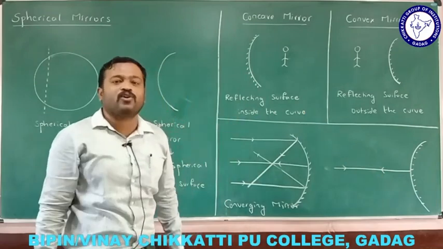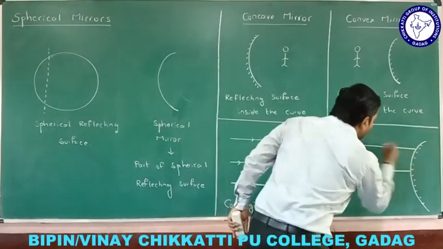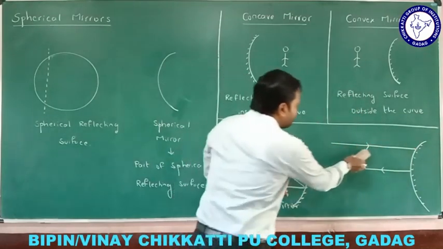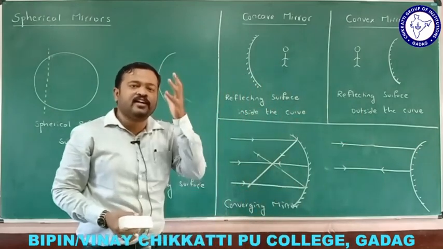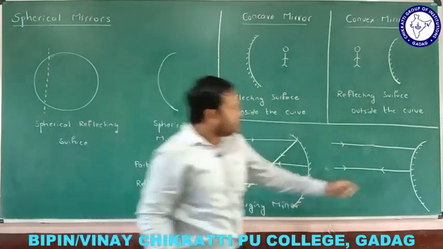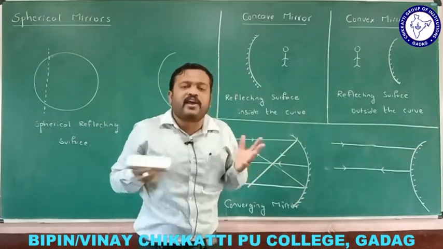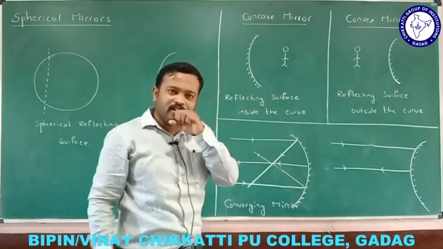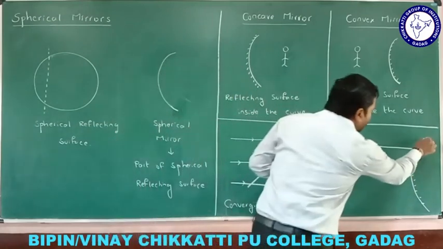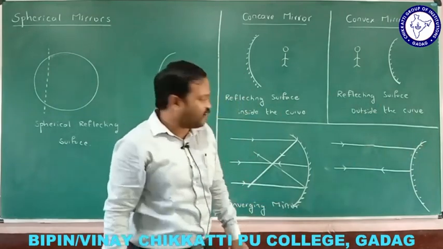Now let me check what will happen if this ray falls on the convex mirror. This is an incident ray. Let us check where the reflected ray must go. Will it come this side or that side? It depends upon where the normal is. How to draw the normal? I already told you, draw a tangent here, and then draw a perpendicular line.